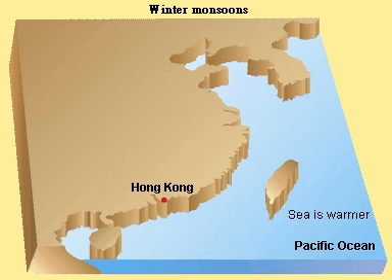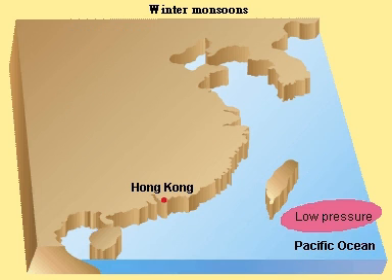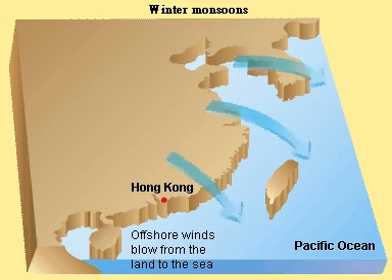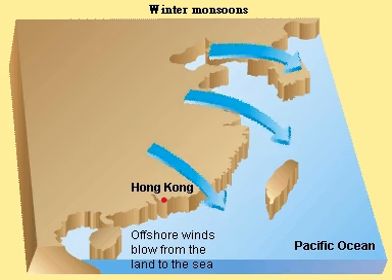In winter, the land loses heat more quickly than the sea. Land surface is colder than the sea surface. Cold air over the land sinks. As a result, air pressure over the land is higher than the sea. Wind blows from the land to the sea and is therefore offshore.